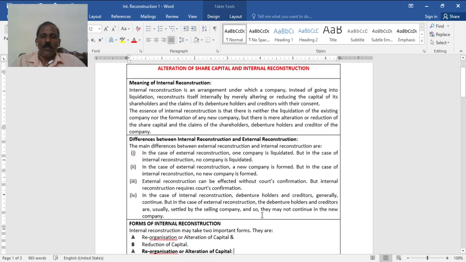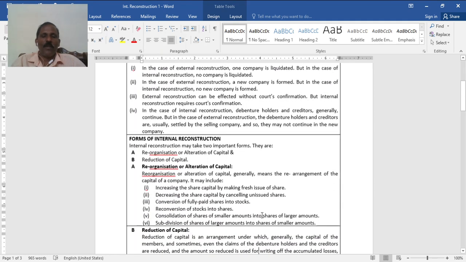Now we shall see the different forms of internal reconstruction. Remember, forms of internal reconstruction. One, reorganization or alteration of capital. Alteration of capital may be in the form of consolidation, in the sense smaller value shares will be merged or consolidated into higher value, say 10 rupee shares converted into 100 rupee shares.